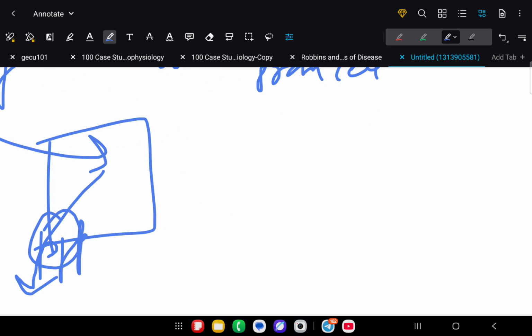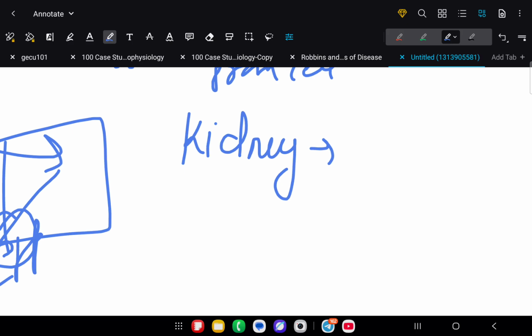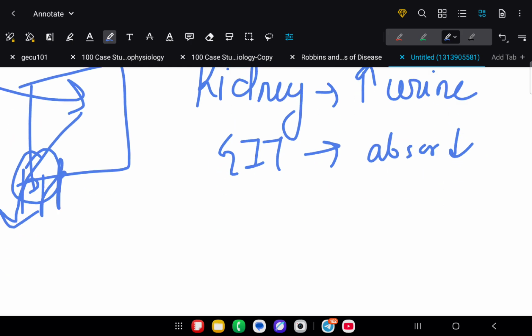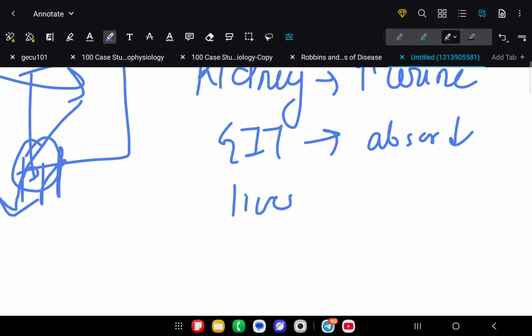Now if PGP is present in the kidney, what will it do? If we have to do the efflux of substances, we can increase urine production. If it is in the GIT, absorption will be less. If it is in the liver, more bile production, isn't it?